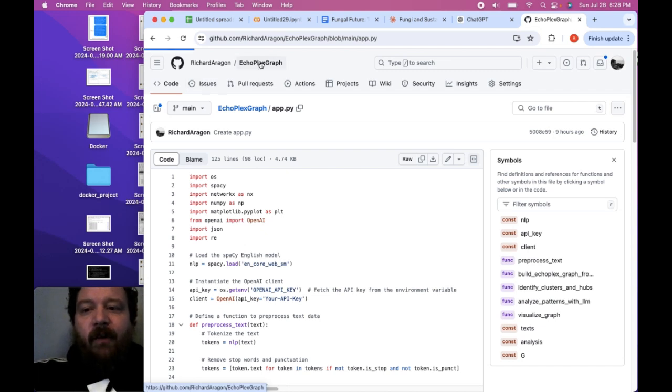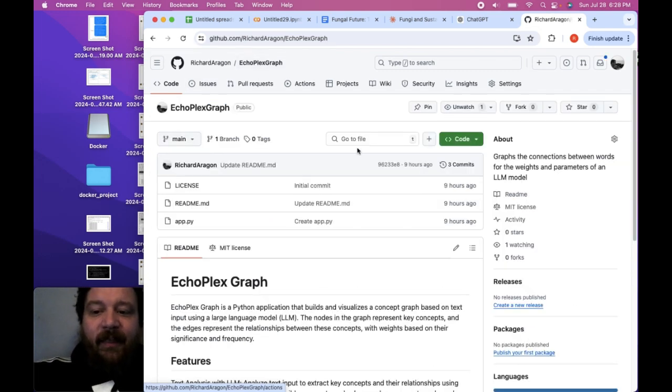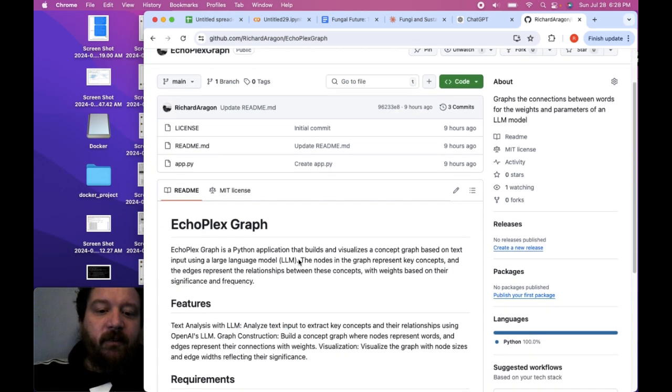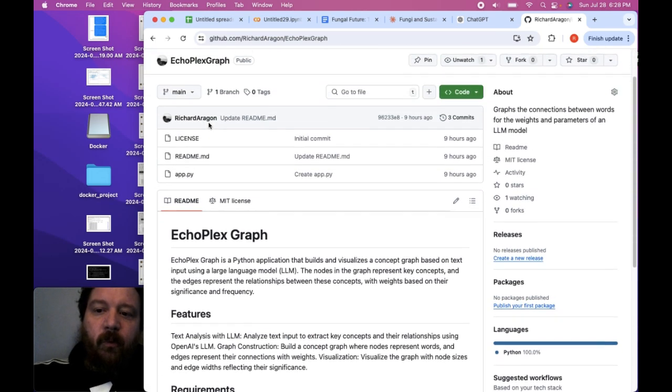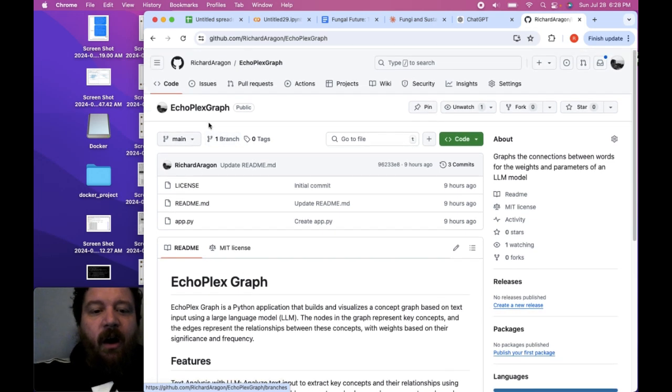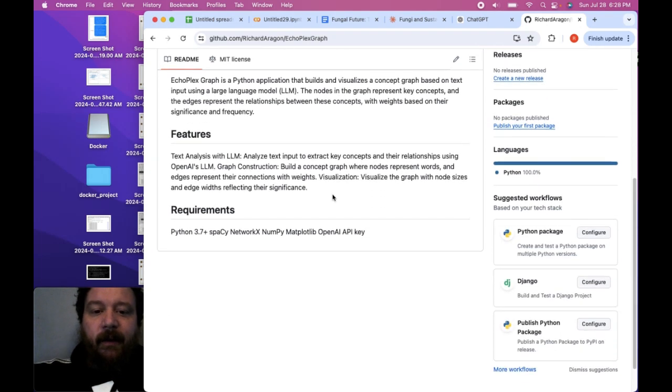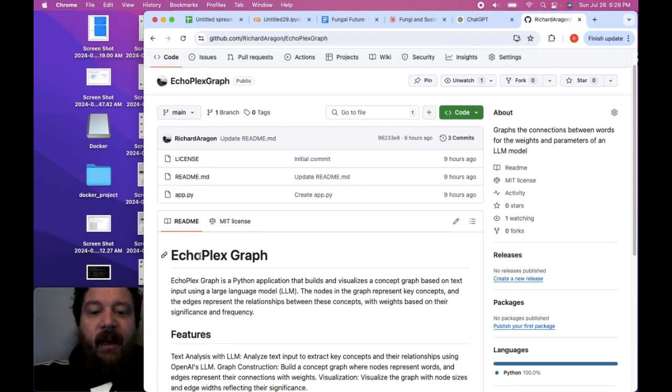And so Echoplex Graph. I don't think that anyone's going to look at this repository just because of the name Echoplex Graph, and I have a really simple README, right? I don't often make videos on my repositories and these kinds of research releases that I make. But to me this is an interesting research release. Anthropic put out a kind of similar release to this, but they didn't go fully into it, right, with their Golden Gate release. And to me, if you were interested in Golden Gate, this is step 2, a step further to play around with the insights of an LLM model in this sense.